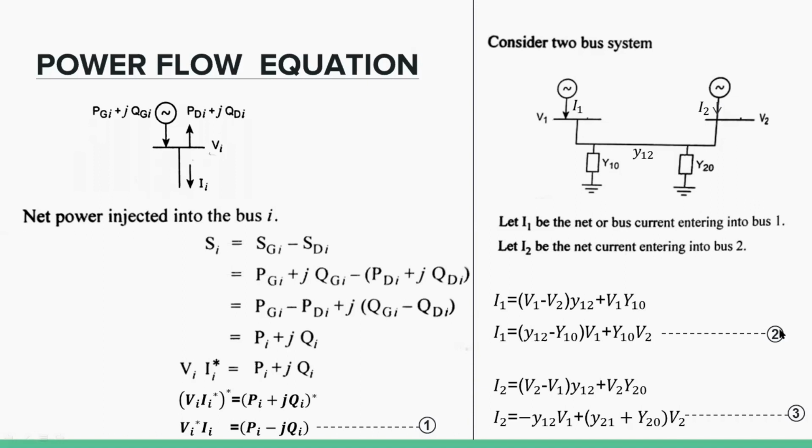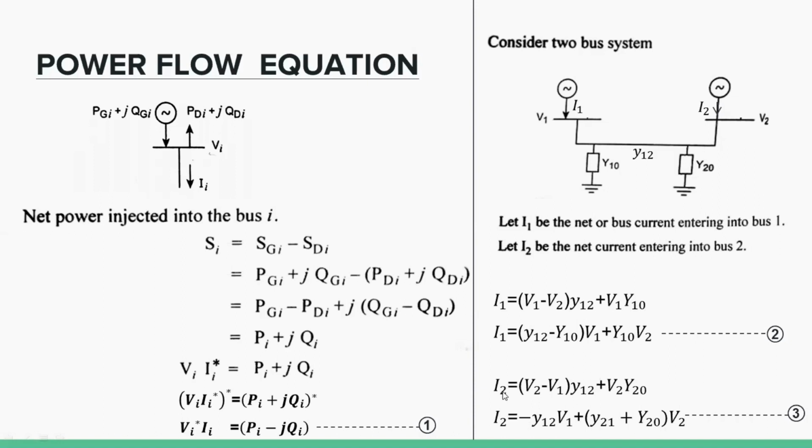Take this as equation number 2. Similarly, applying the node equation, I2 is equal to (V2 minus V1) into Y12 plus V2 into Y20, which is equal to minus Y12 V1 plus (Y12 plus Y20) into V2. Take this as equation number 3.